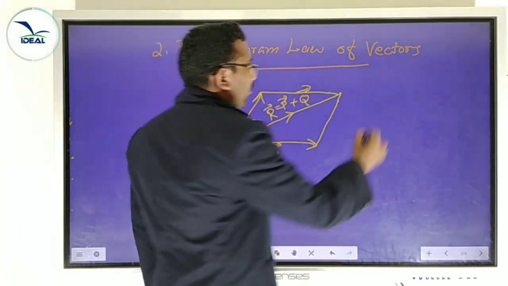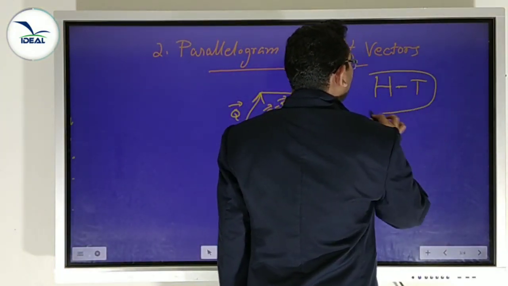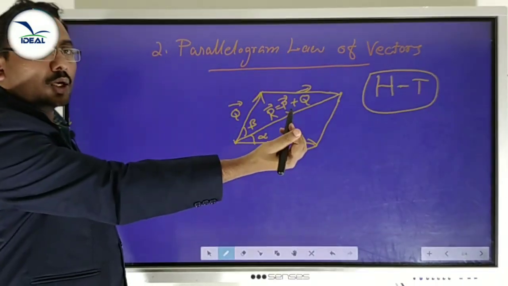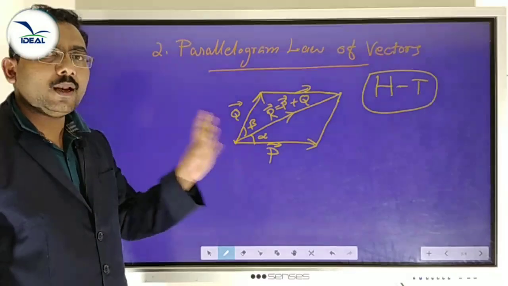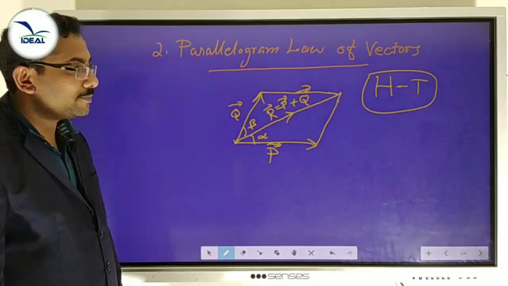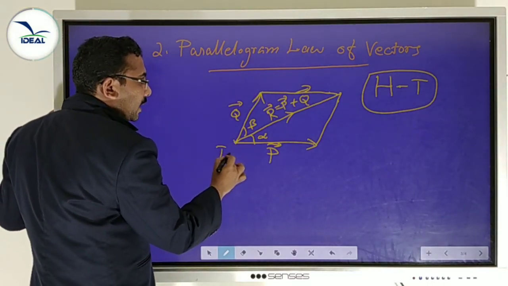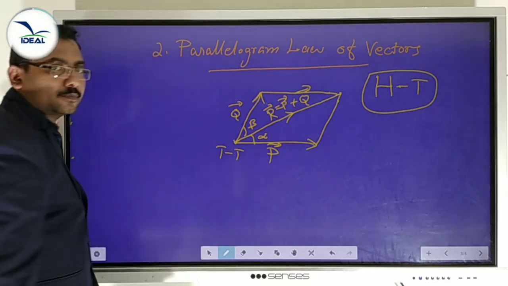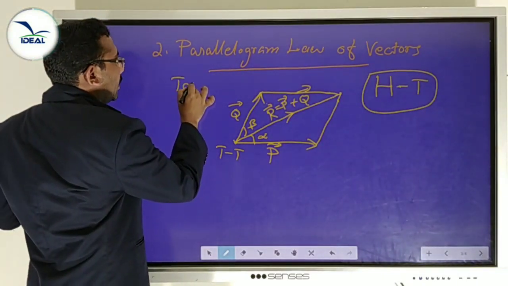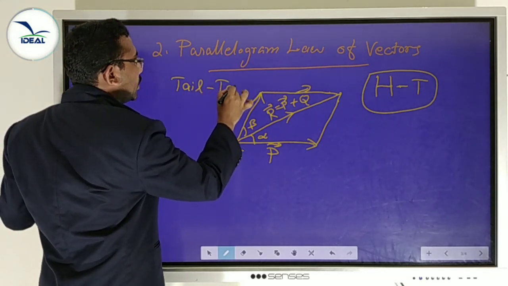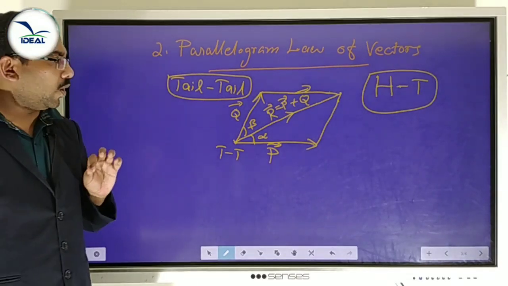We know the triangle law is a head to tail connection, isn't it? Yes. The tail of the second vector is connected to the head of the first vector. That is, the triangle law is the head to tail method. What is this method? Two vectors acting at a point means a tail to tail connection. Two tails are connected. So the parallelogram law is also called the tail to tail method. The triangle law is called the head to tail method. Both are the same.